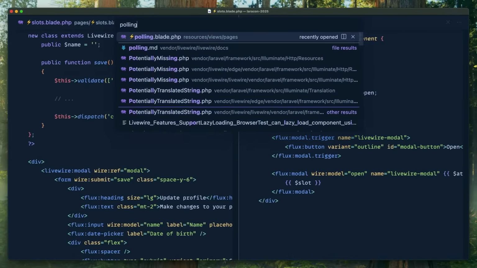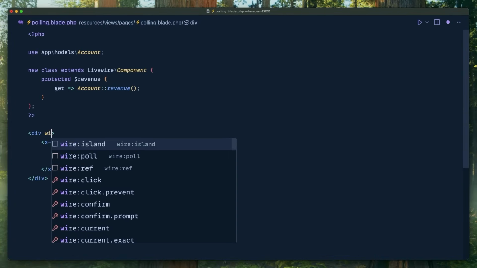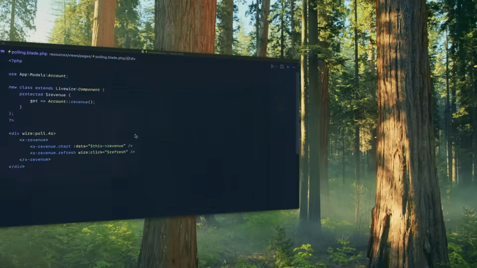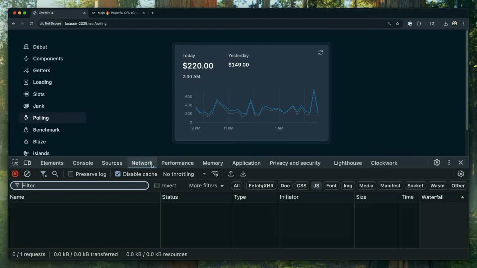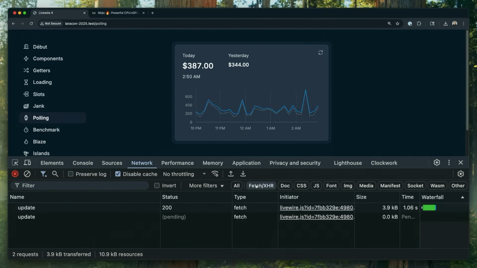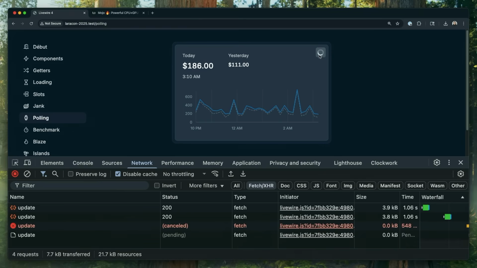So let me open up polling, boom, add that wire:poll, 4 seconds, refresh this page. Now in Livewire 4, this is going to go dark for a second, and I'm going to click this button, and it happens right away. Let's look at the network tab and see what happened here. So the poll is out, ready? Oh, not JavaScript requests. Let's wait for another poll to go out. Now I'm going to hit another action, and it just canceled the request.